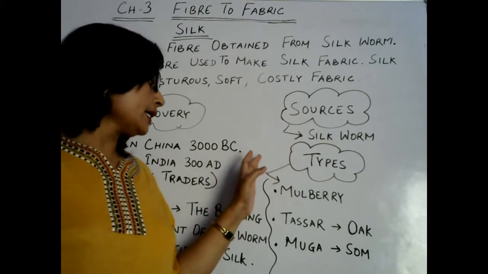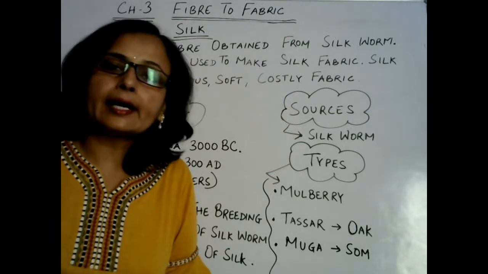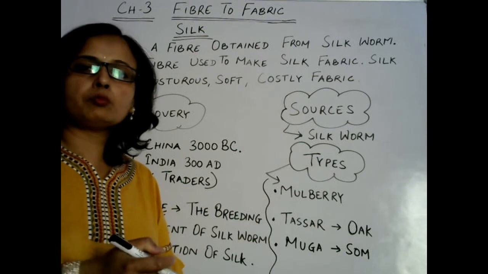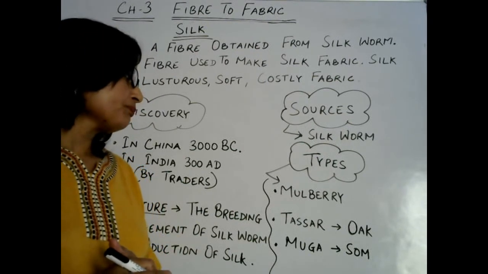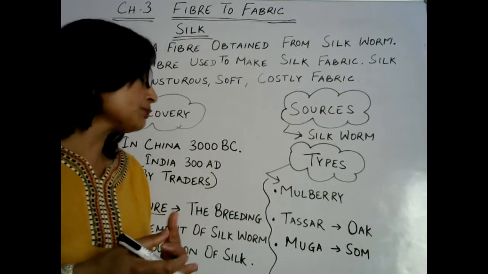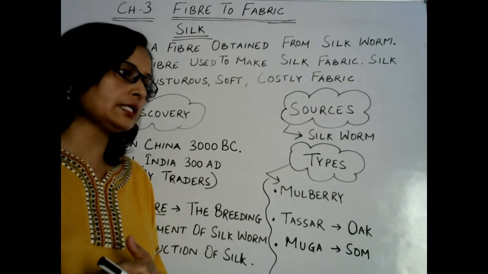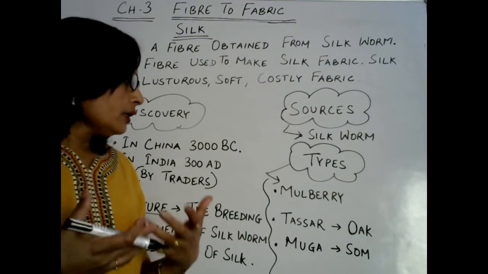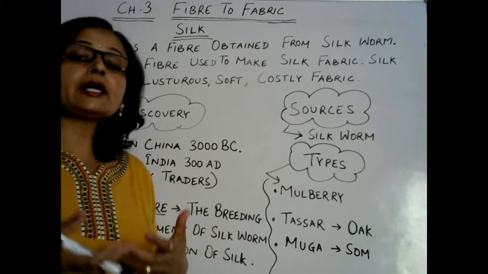Now what are the types of silk? Types of silk means the different kinds of silk. The most common or most popular silk is mulberry silk. Mulberry silk is so soft and utilized by most people, especially saris are made of mulberry silk. And mulberry silk is obtained from silkworm, obviously. Which kind of silkworm?